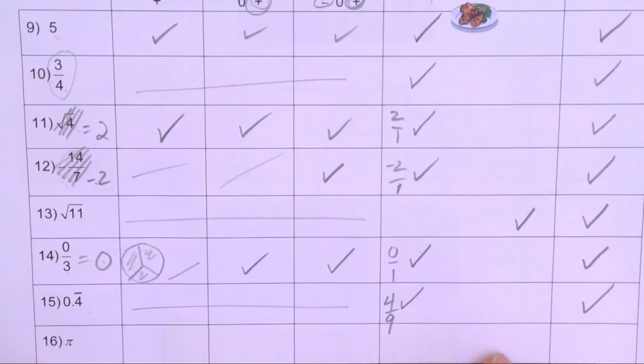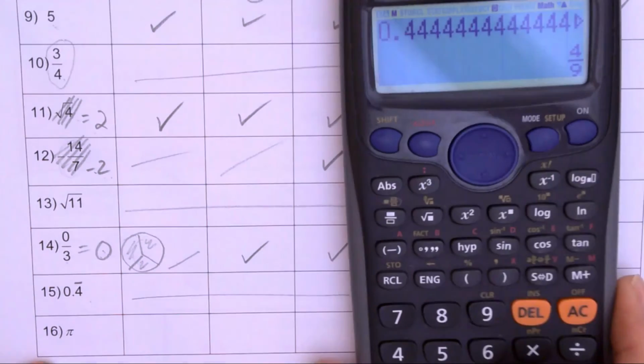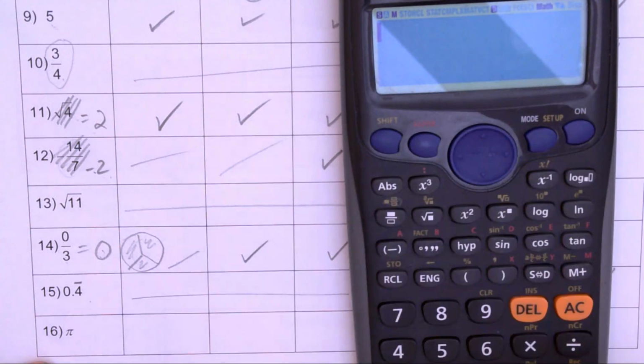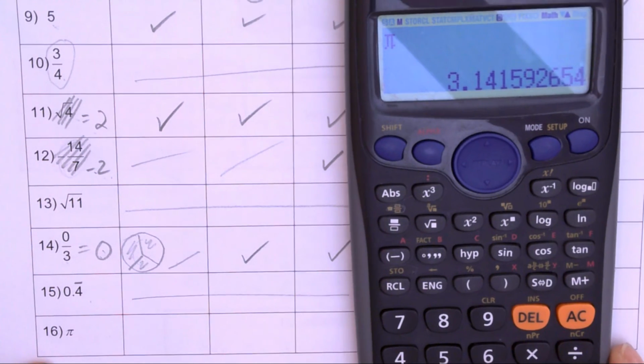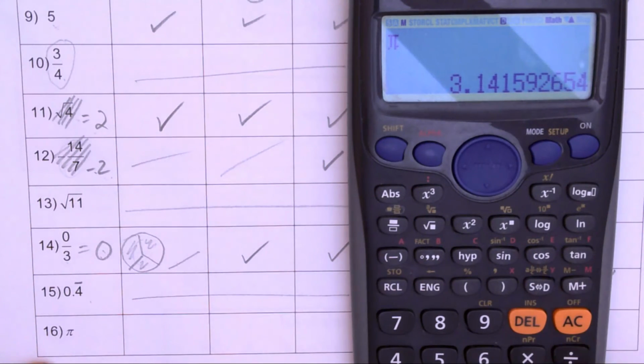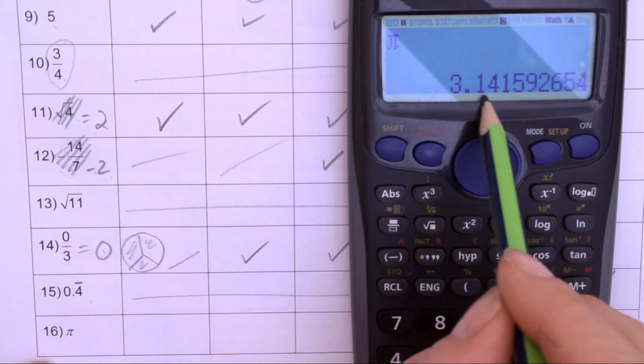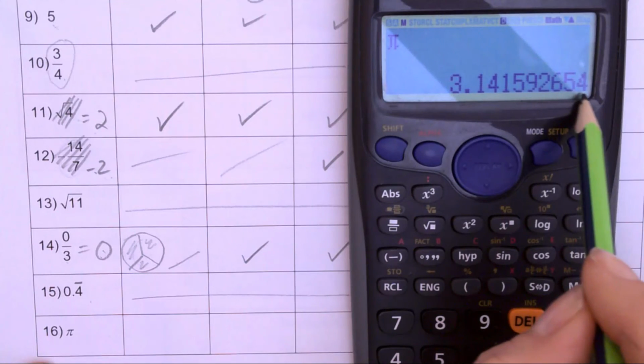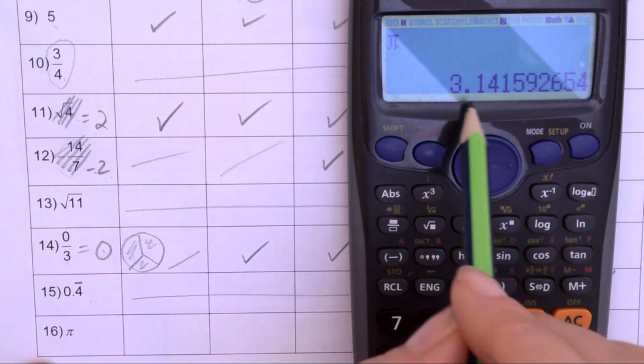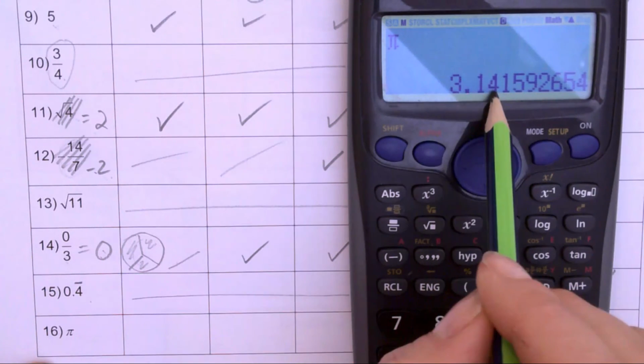Pi. Let's check pi. Because oftentimes teachers will say pi is equal to 3.14. But that's only approximately. You can see that pi is equal to a big number that goes on forever and ever. So this is like 3 sheep and a bit.